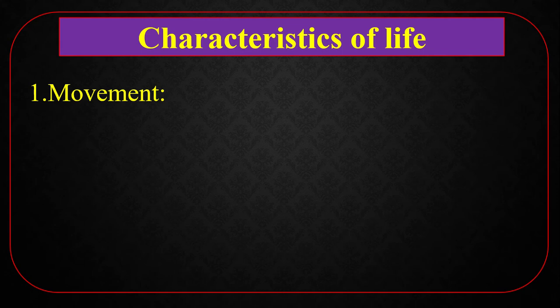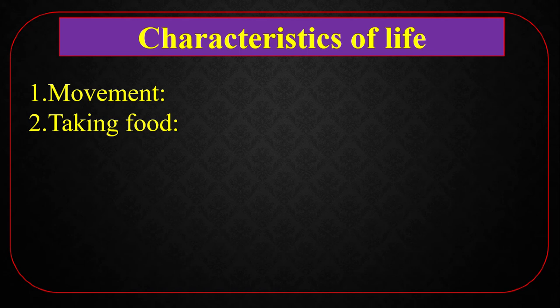Movement is one of the main characteristics of living things or living organisms. Some living things can move from one place to another. When a plant grows, its tip also moves. But can any non-living thing do that? Of course not.